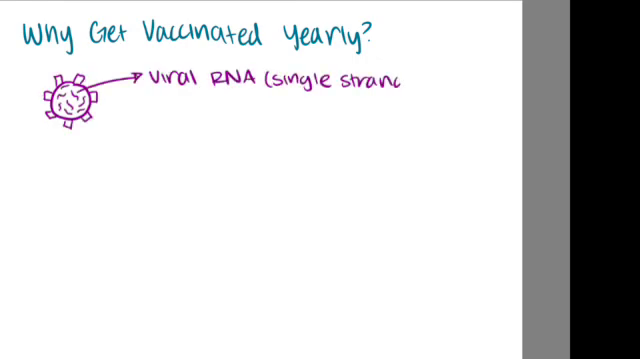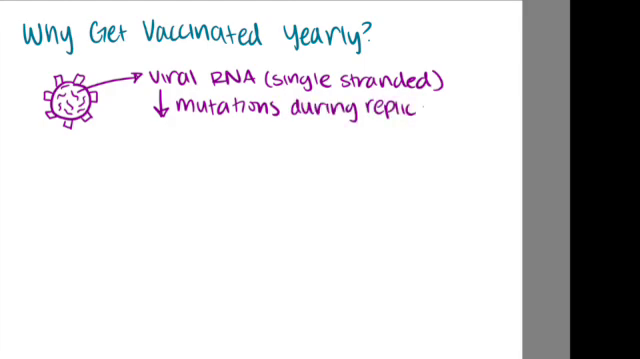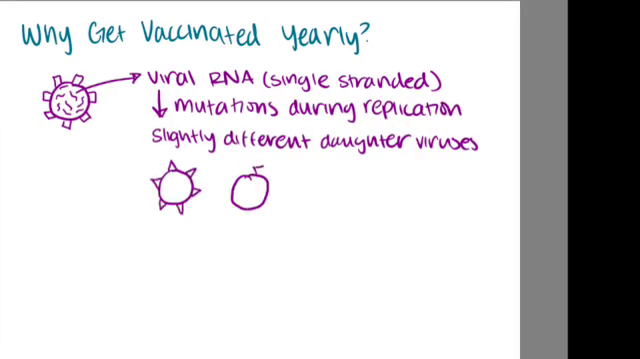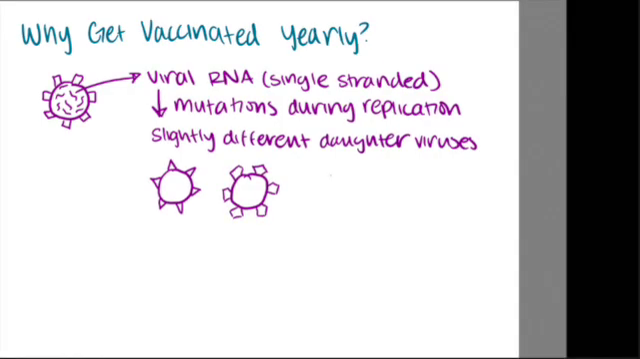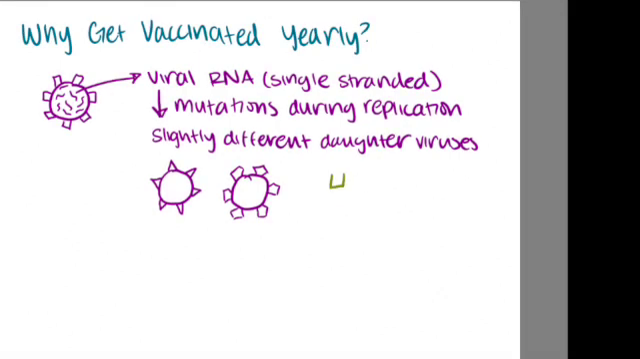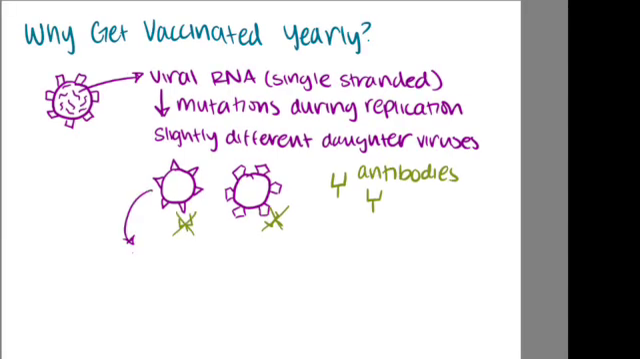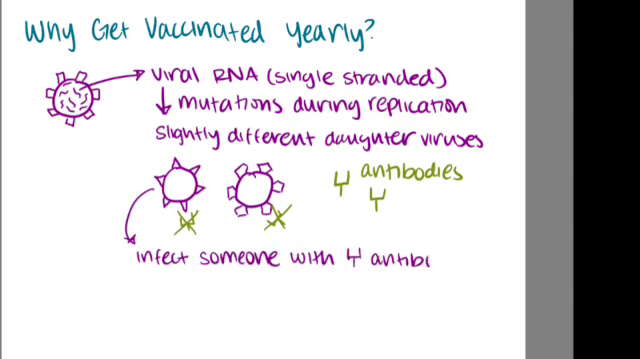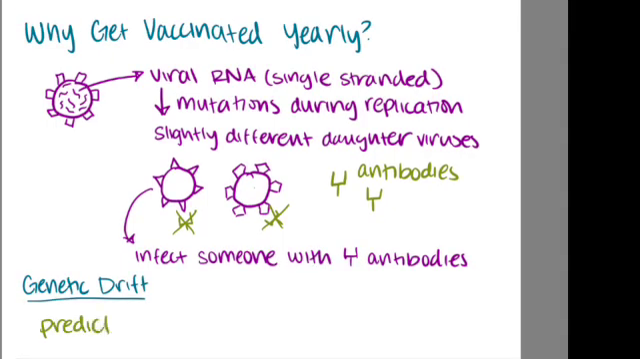Viral RNA is single-stranded, which is less stable than double-stranded RNA. Therefore, mutations during replication are very common, which could create slightly different daughter viruses with variation in the proteins on the structure of the virus. Therefore, even if people have been vaccinated for certain strains of the virus, those antibodies may not pair directly with these new daughter viruses, and the vaccine could be ineffective. This process is called genetic drift.